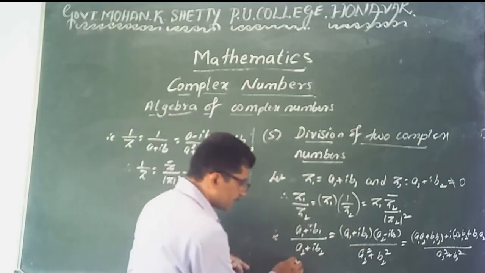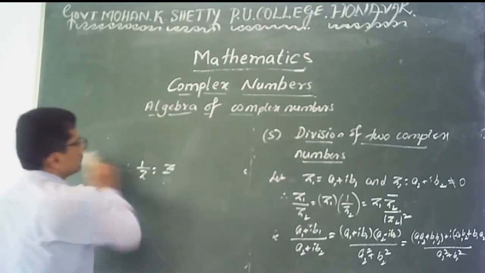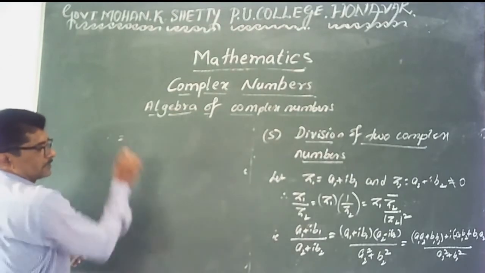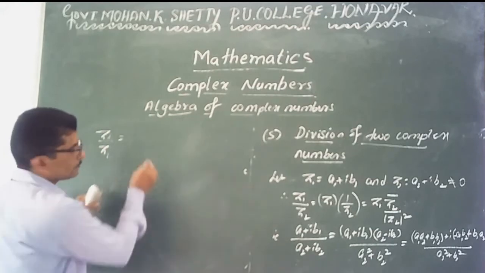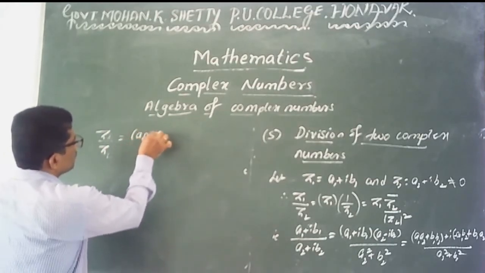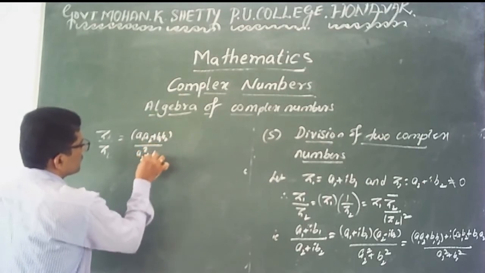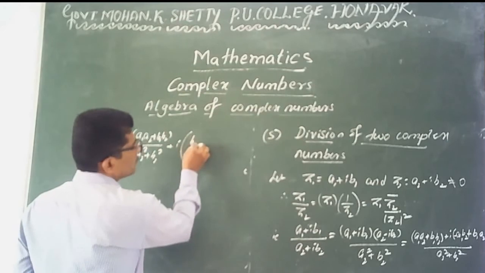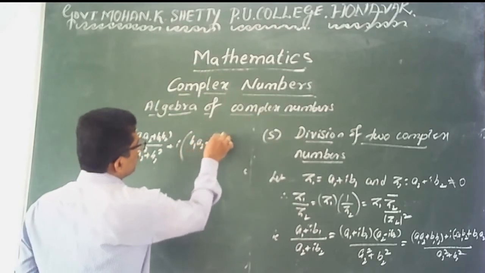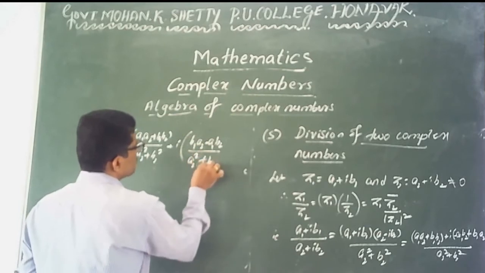Now you can separate these complex numbers. Therefore this value z1 by z2 is equal to a1 a2 plus b1 b2 divided by a2 square plus b2 square, plus I into b1 a2 minus a1 b2 divided by a2 square plus b2 square.